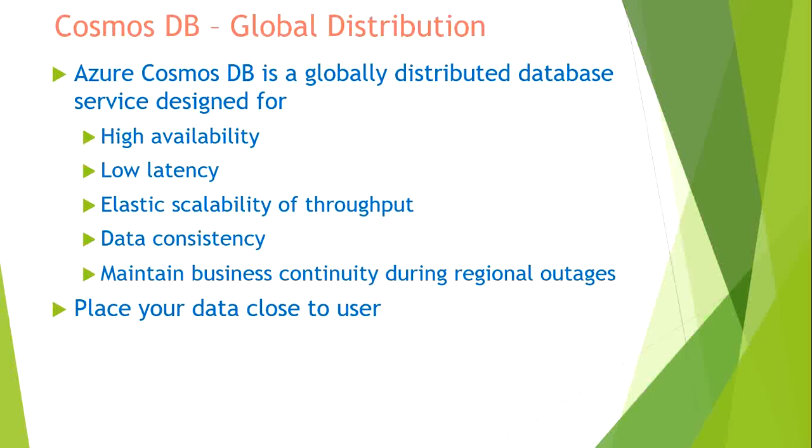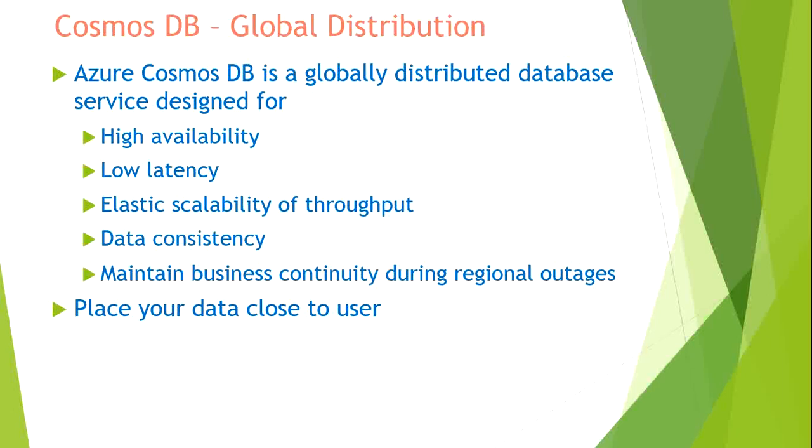Since it's a globally distributed database service, you can configure Cosmos DB to spread across multiple regions to maintain high availability and also maintain business continuity.